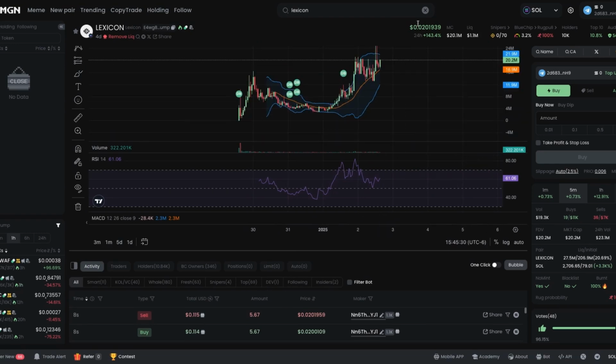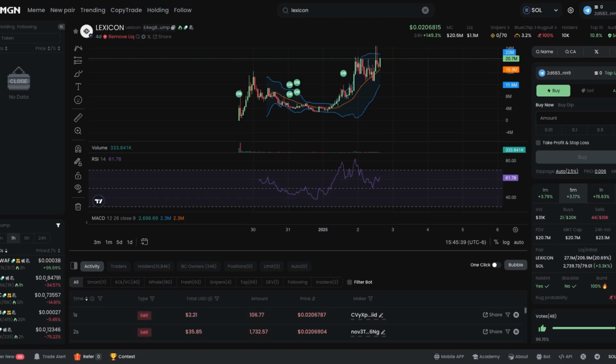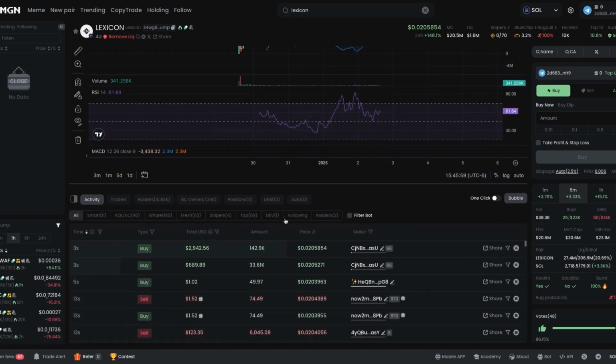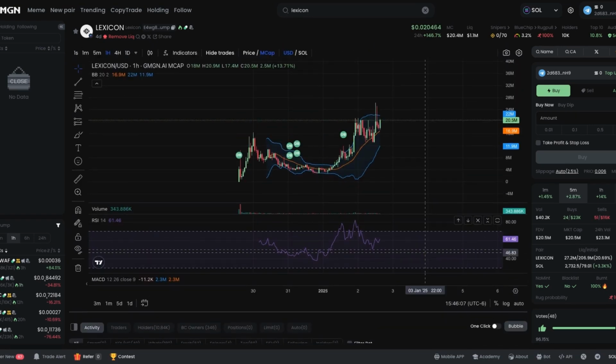Simple things like that. And then don't forget the top right, 10K versus our 5K. This top 10 holders is at 15% versus Lexicon's is at 10%. Simple things like that can help make you a better trader. There's other insights as well. The MACD, the RSI, we want this above 50. This will tell you when to get in and out. I'll go over more of that on my technical analysis trading, but I just wanted to show you guys a couple of quick stats people aren't really covering that can instantly make you pick better coins that are more likely to pump, as we just saw today.